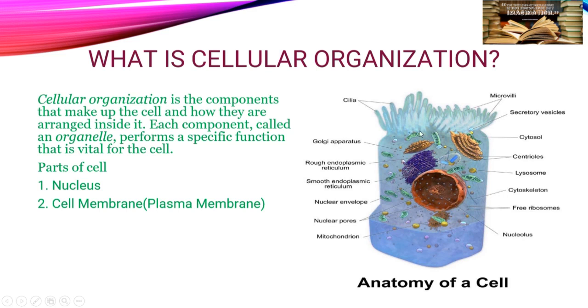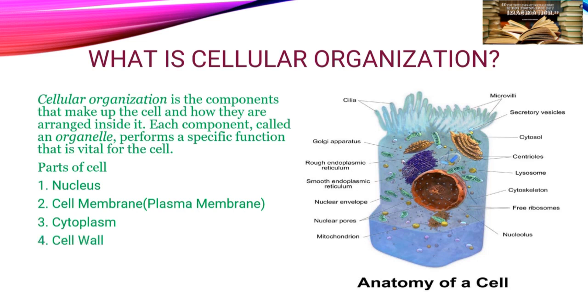Next we have the cell membrane, or the plasma membrane. There is a thin sheath outside the cell which helps the cell survive the dangers coming from outside. It is present both in plant cells as well as in animal cells. Next is cytoplasm. This is a liquid kind of substance present inside the cell. All kinds of transportation and other activities occur in this cytoplasm.